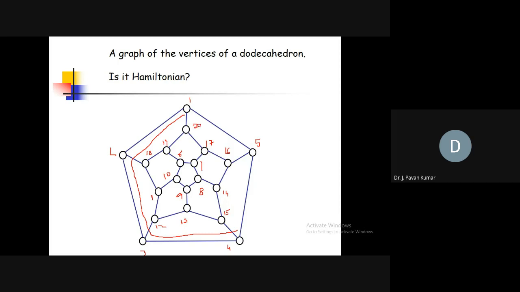I hope we have given a name for every vertex. Yeah. Now you tell the ordering. Orally you tell instead of typing. That will be better.